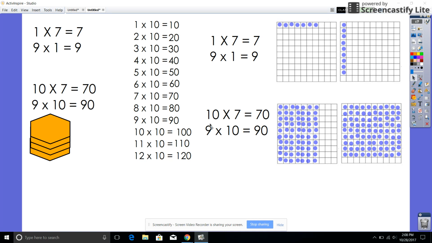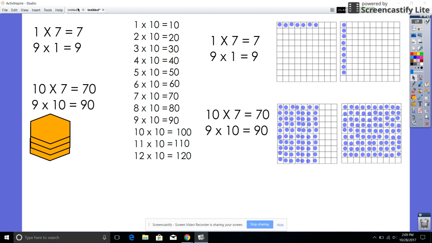And it works the same way with 9 times 10. 10, 20, 30, 40, 50, 60, 70, 80, and 90. So you can see that when you add a 10, it takes anything like this, 1 times 7, and makes it a whole different picture, a larger array.